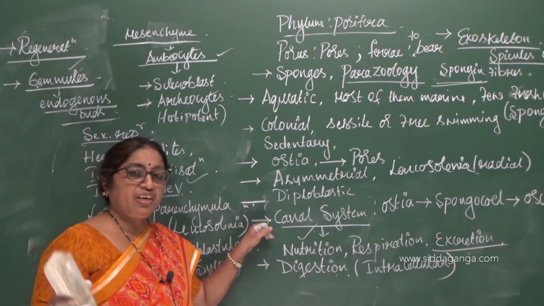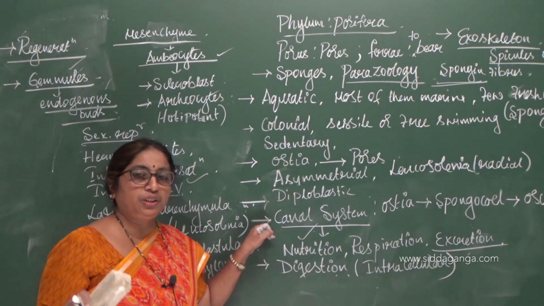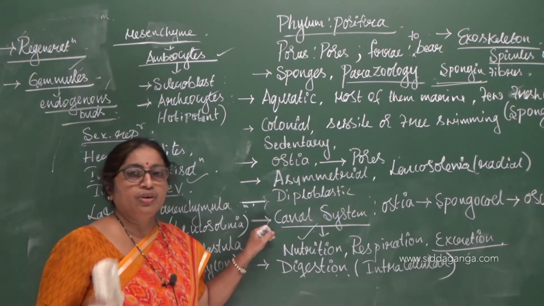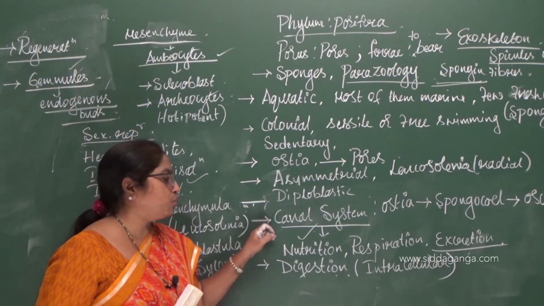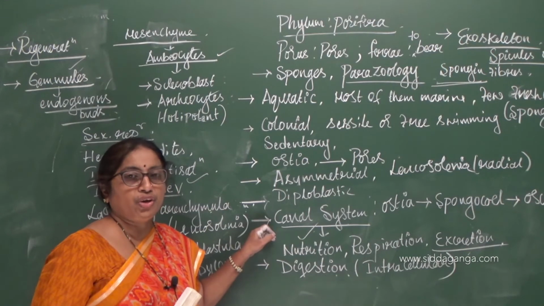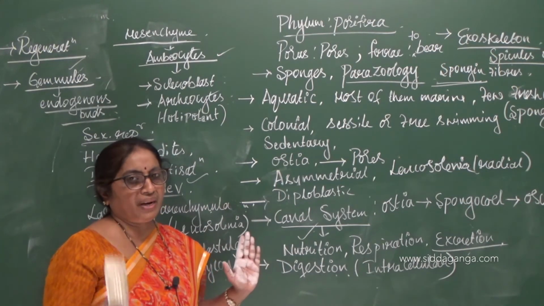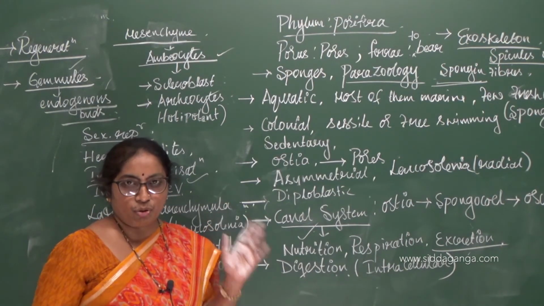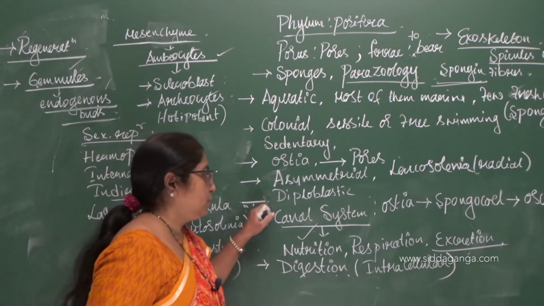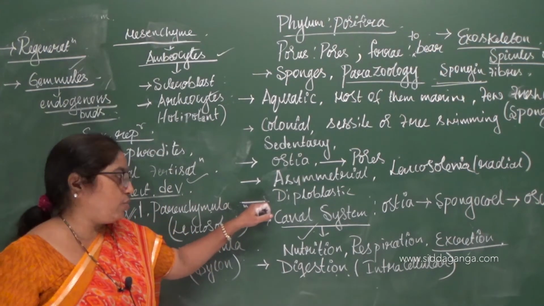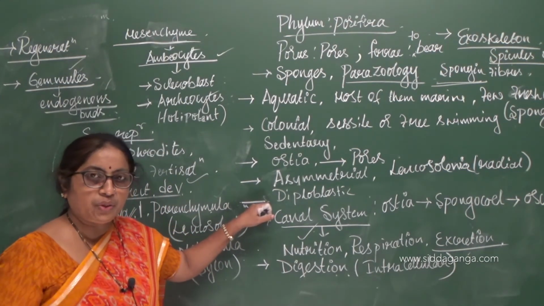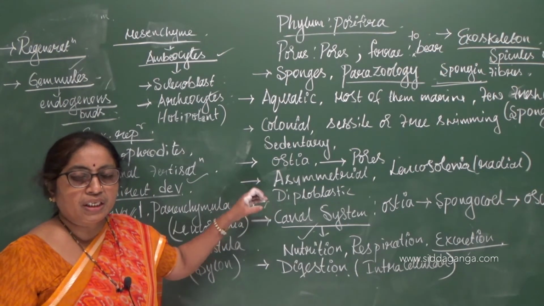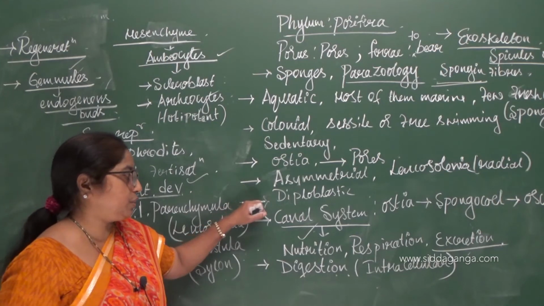Then the innermost layer, the endoderm, is also called as choanoderm, and it is made up of collar cells or choanocytes. Choanoderm, pinacoderm. Pinacoderm consists of pinacocytes. Choanoderm consists of choanocytes or collar cells. So that is diploblastic body wall. In between the two, there is mesenchyme, which consists of amebocytes called scleroblast and archaeocytes.